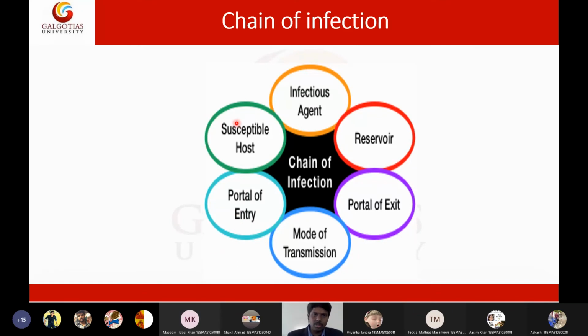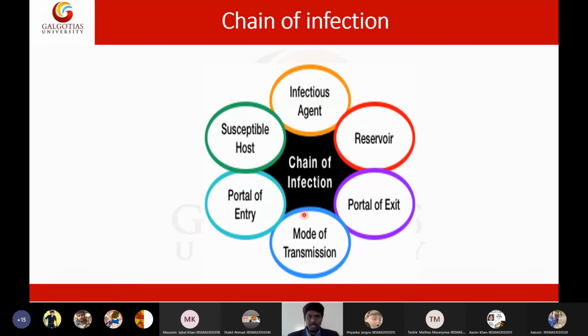After the portal of entry, it will go to the susceptible host. The person will get the infection. So these are the stages of the chain of infection. The chain of infection starts with the infectious agent, reservoir, portal of exit, transmission, entry, how the parasite enters into the host, and who is the susceptible host. Now if you want to prevent the infection, you need to break this chain. If you break this chain, the person cannot get the infection. Okay, how to break this chain, I will tell.